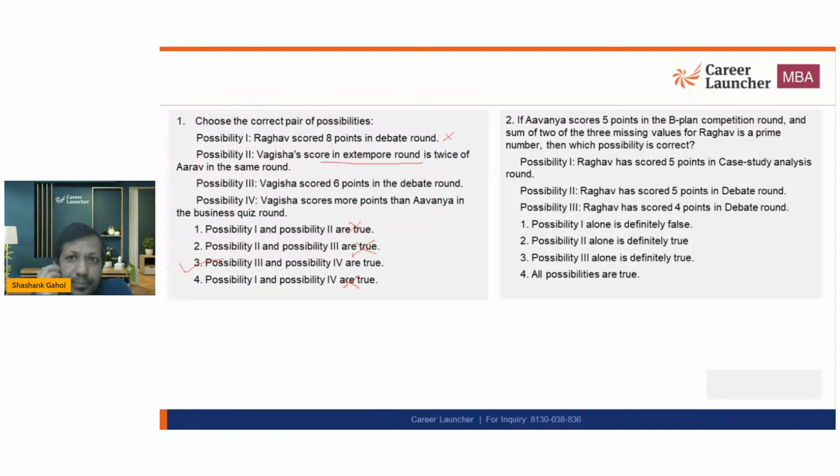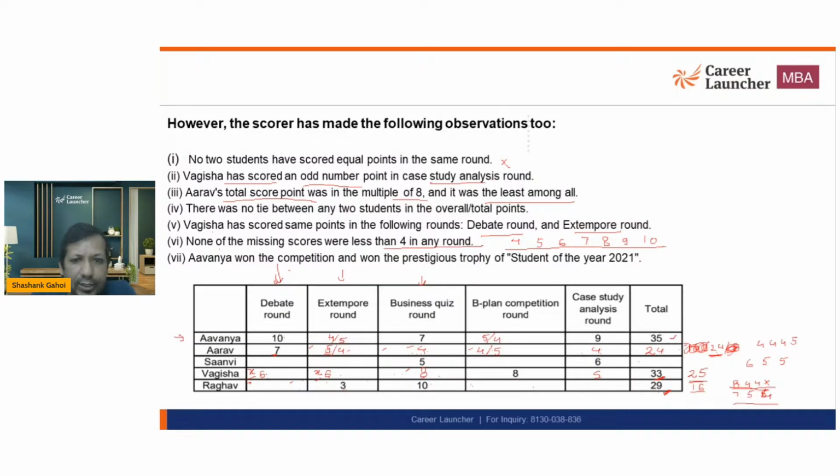And Avnaya is getting 5 in B plan. So this is 5, so this should be 4, this is 5, so this should be 4, and this is 4 so this should be 5.